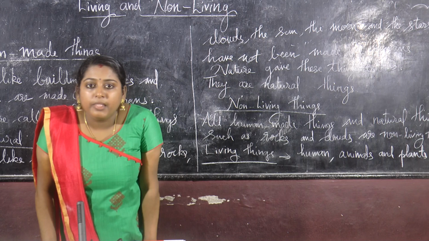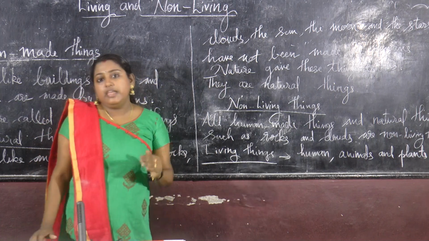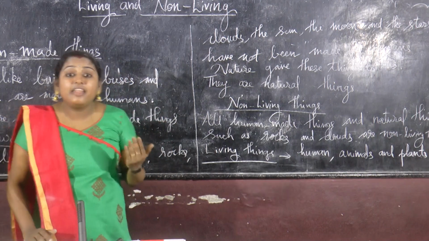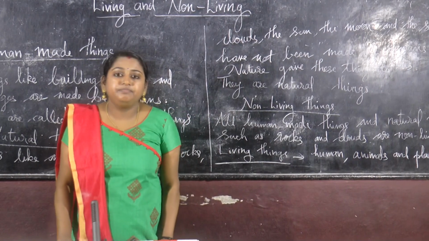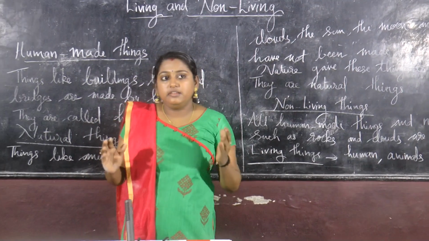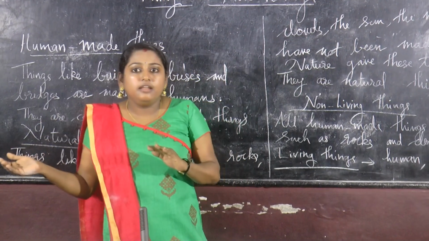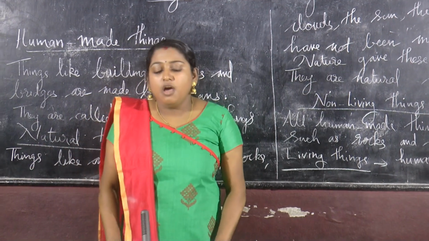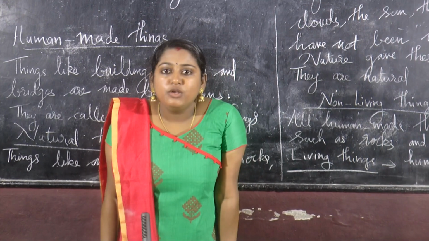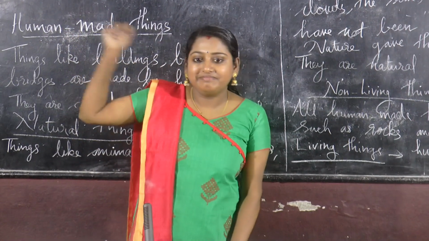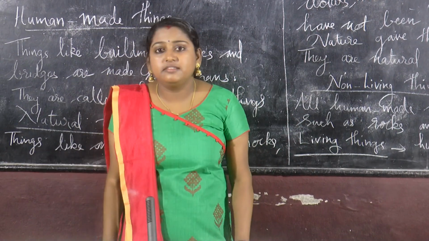Okay, clear? So next we are going to study the characteristics of living things. We know that living things show some different characters from non-living things. What are they? I can move my hand. What about this bench and desk?